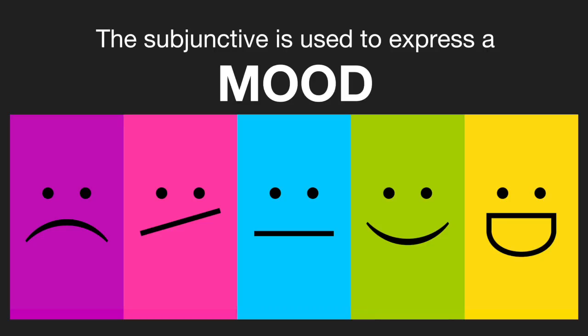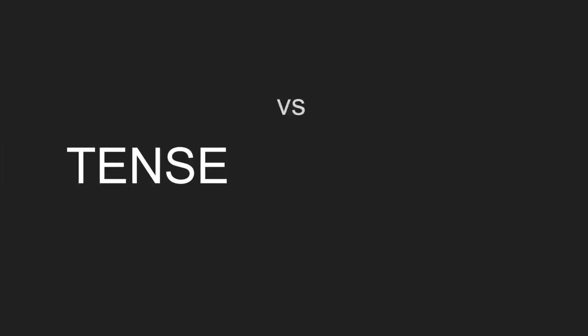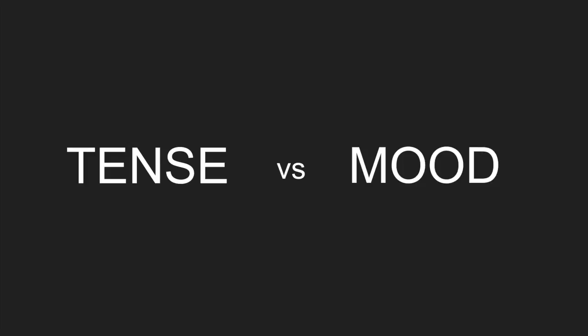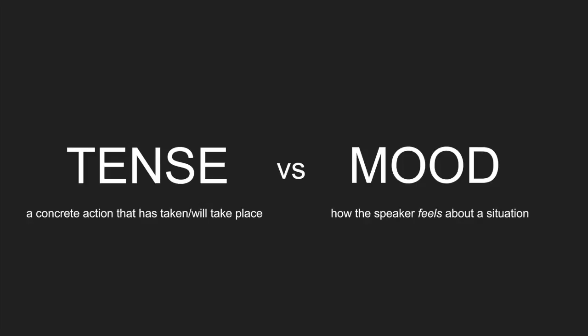The second prerequisite is that the subjunctive is used to express the mood of the speaker. Now, the main difference between a tense and a mood is that a tense is used to describe a concrete action that has taken or will take place in the future, while a mood describes how a speaker feels about a certain situation. For example, ella caminó a la escuela versus quiero que ella camine a la escuela.